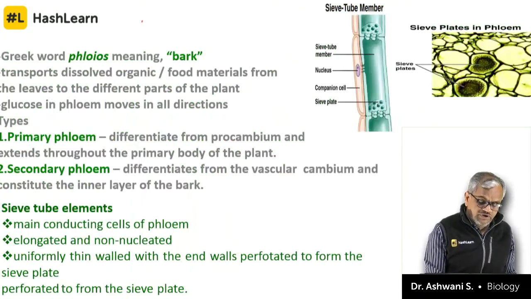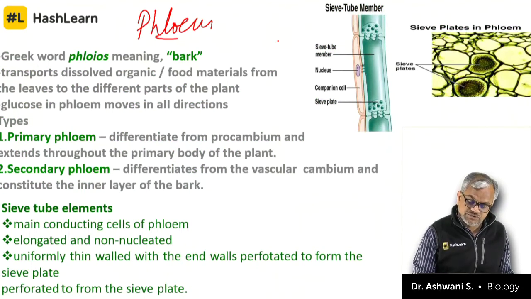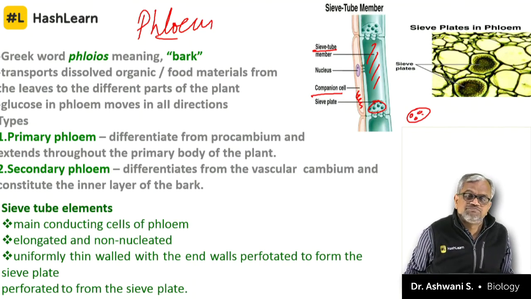Greek word phloem, that was about xylem. If you see phloem, I told you just now. This is the sieve tube. Attached to it is this companion cell and is a weave-like structure which is called as sieve plate.